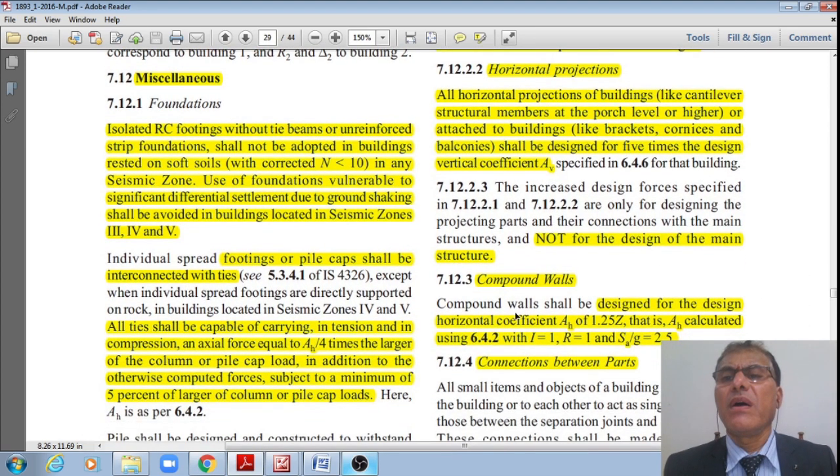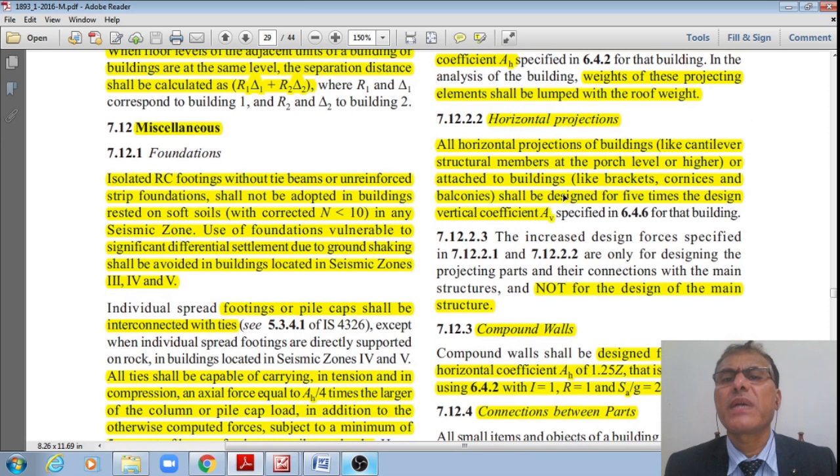However, this is not for the design of the main building. For the main building, only one times the vertical coefficient should be considered, right?